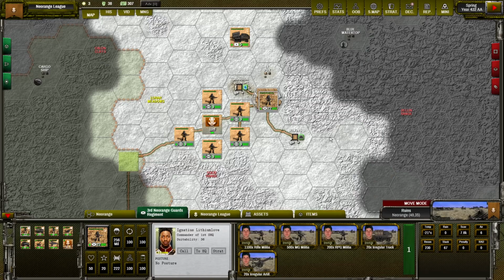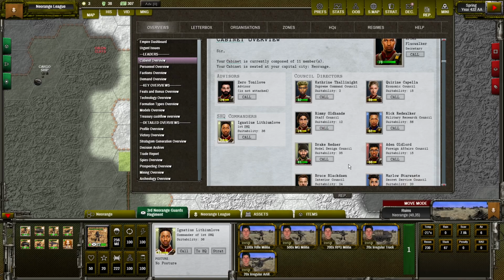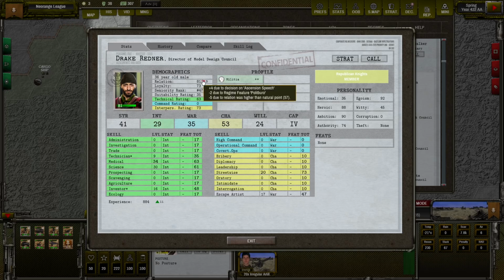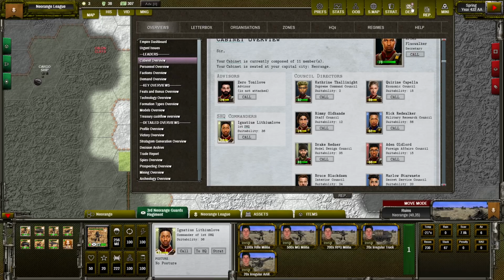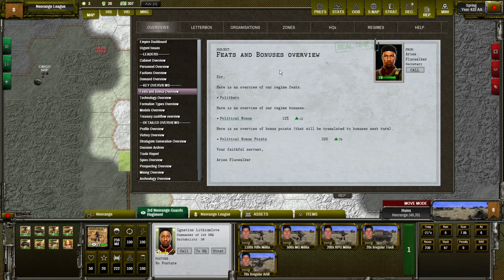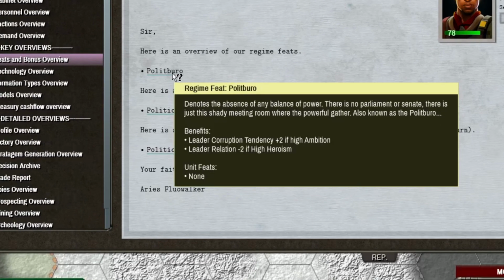And here I loaded another game to show you that there is a different government modifier. For example, our model design council, Drake, if we hover over this triangle, you can see that he has -2 due to regime feature politburo. So if we go once again to features and bonus, in this game, I have different government, politburo, and this government is decreasing the relation of leaders who have high heroism.